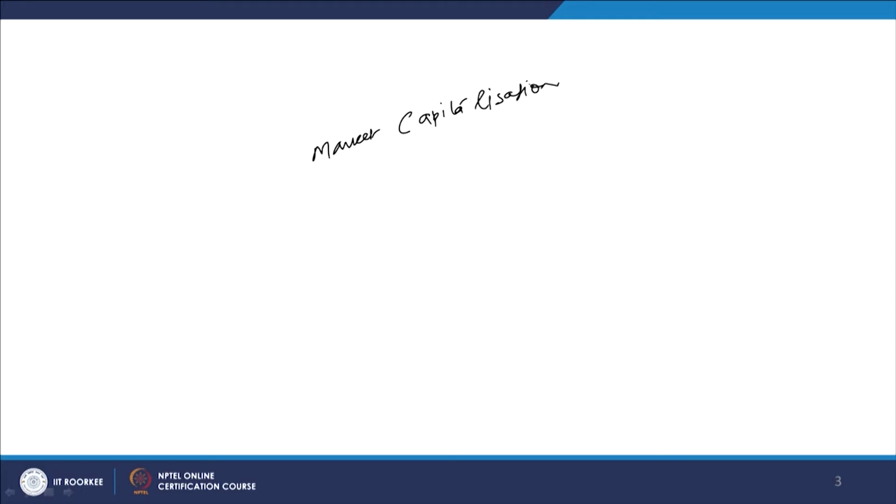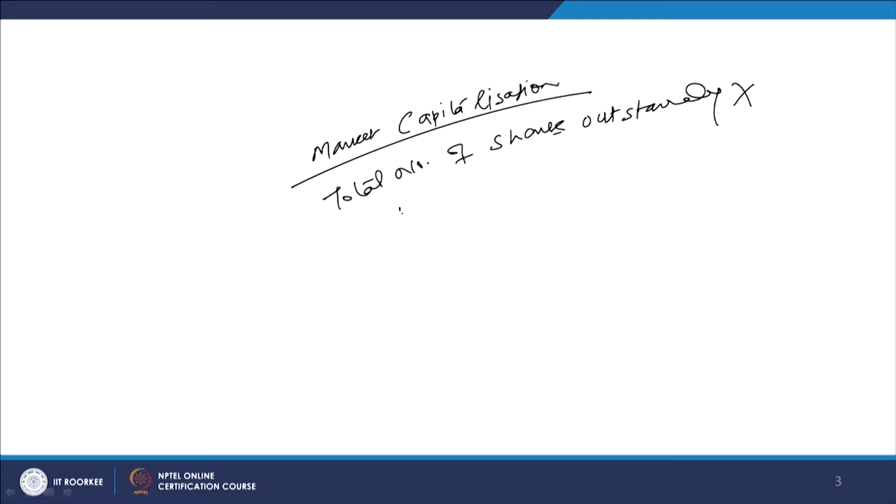This is the process. You can easily calculate it: the total number of shares outstanding multiplied by the market price of one share, right. So, that is called the market capitalization. Total number of shares outstanding multiplied by the market price of one share is known as the market capitalization.